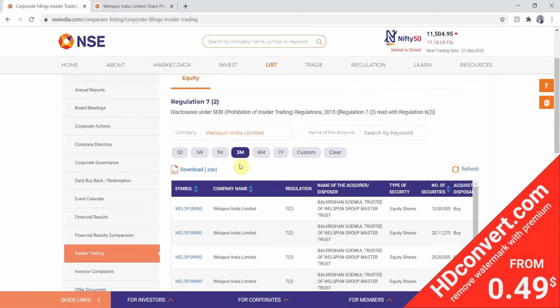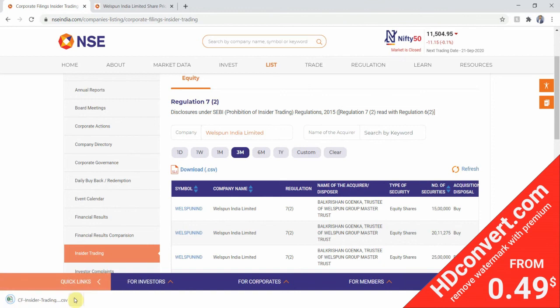So it's opening, guys. Yeah, it has opened. Now we have to apply some filters before I go on to the further steps. We'll only consider the promoters or the promoter groups. So we have to delete everything other than promoter groups who have bought the stock.